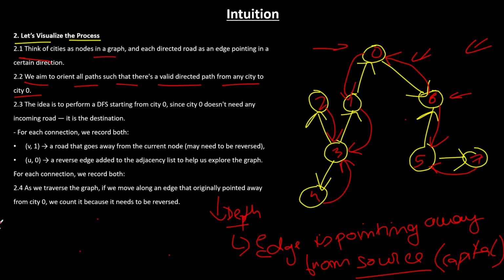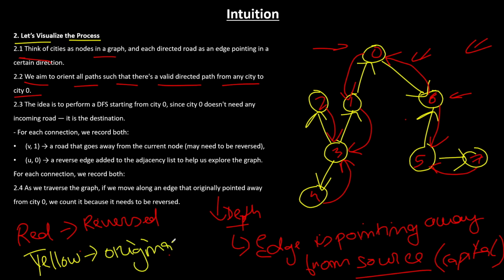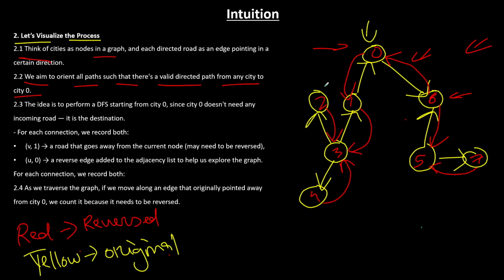And from here you could figure out that red color is the reversed edge, and yellow is the original. Fine. This you could figure out from here. Great. Okay. Now let's try traversing the graph. So from 0, can you come to 1 if you use the original edge? You cannot, right? So what you will do? You will use the red color edge to come, which is the reversed edge which we added, right? So from 0, you came to 1.